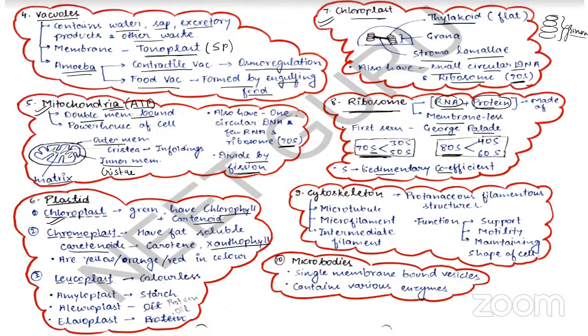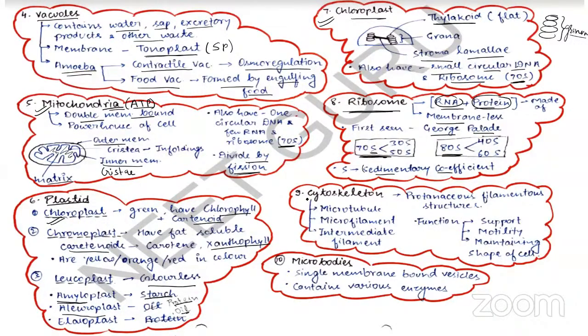And leucoplast is a colorless plastid. Remember this, leucoplast is a colorless plastid, and leucoplast further comprises amyloplast, which stores starch. You remember that starch consists of two units. Number one is your amylose, and the second one is the amylopectin, right? So whenever you get a term like amylo, remember this, starch. So amyloplast is a plastid that stores starch. Aleuroplast stores protein. Elaioplast stores oil.